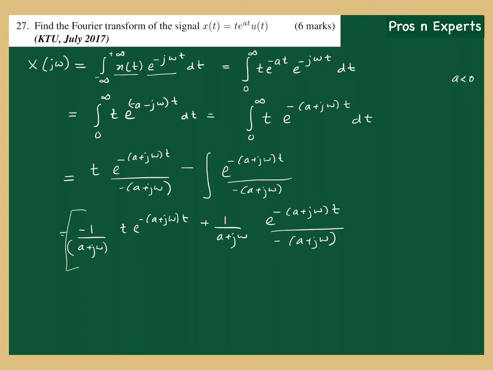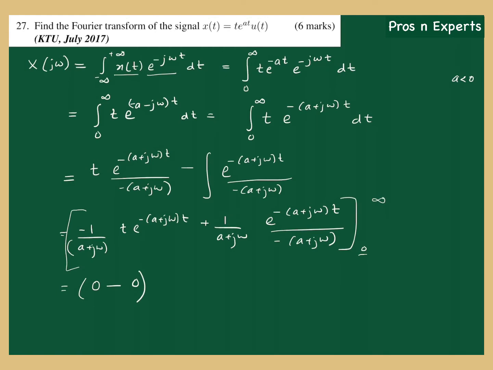Okay, now the whole thing is within the limits 0 to infinity. So what happens when you put down the upper limit infinity here? Infinity put here will give e raised to minus infinity, and this whole term becomes 0. So 0 minus, now I am giving 0 as the lower limit in this term. So again it is rendering you 0, because t into 0 into something is 0.